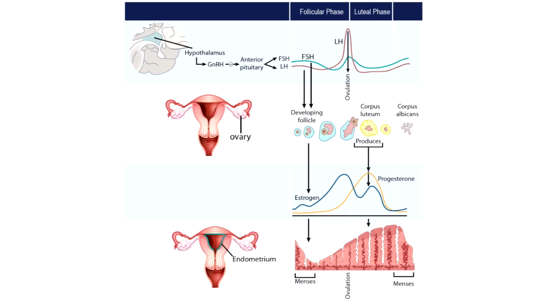On the upper part of this illustration, we see an ovarian cycle, while on the lower part, we have the uterine cycle. During the follicular phase, GnRH produced by the hypothalamus stimulates production of follicle-stimulating hormone and luteinizing hormone. FSH and LH in turn stimulate the developing follicle to produce estrogen. Estrogen, in turn, stimulates endometrial proliferation, accounting for the proliferative phase of the uterine cycle.